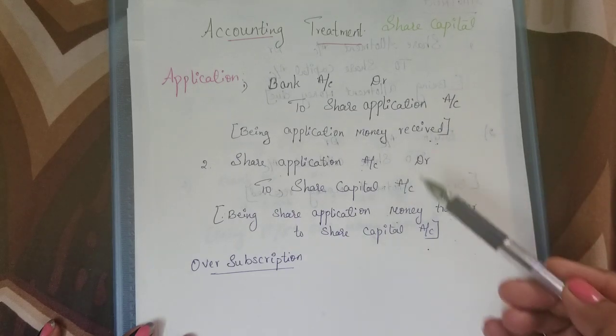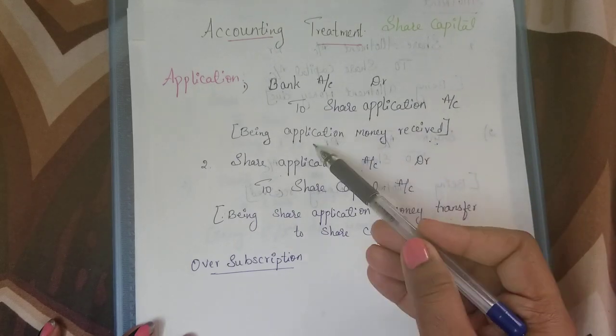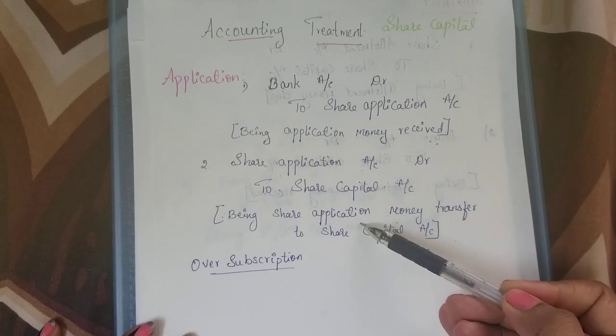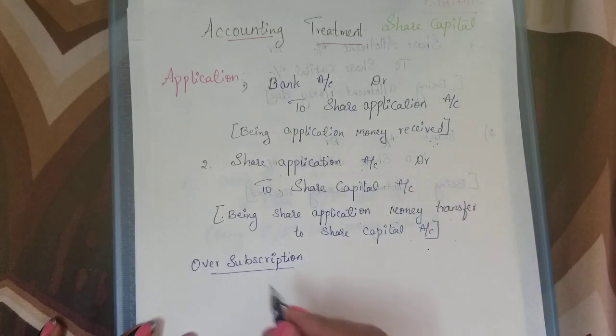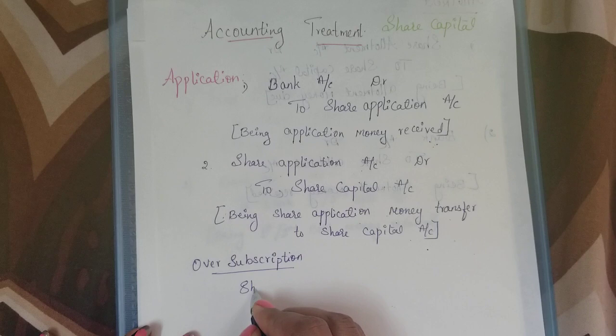Along with the two entries, application money received and application money transferred, for refunding the oversubscription money there will be one more entry, that is share